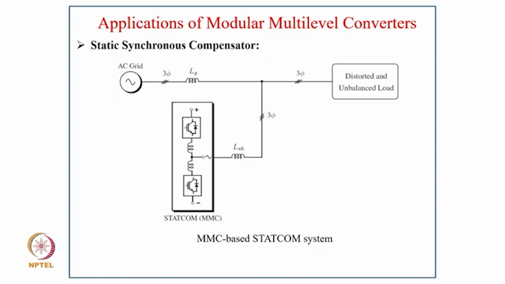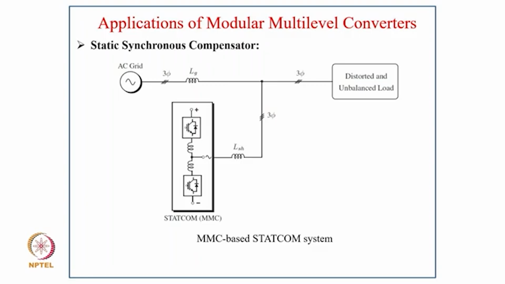Another is static synchronous compensators. The benefit of the multi-level converter is that you are arranging the devices in a particular manner so that it reduces the harmonics, and it can give you reactive power without much problem, and the response is quite fast compared to the synchronous condenser. So they are going to be very popular, and especially here you can normally avoid the transformer also.